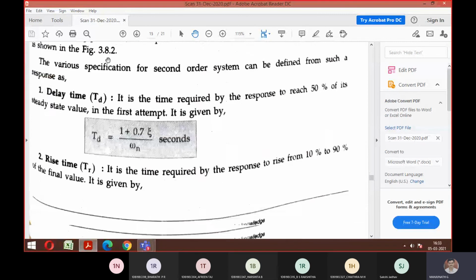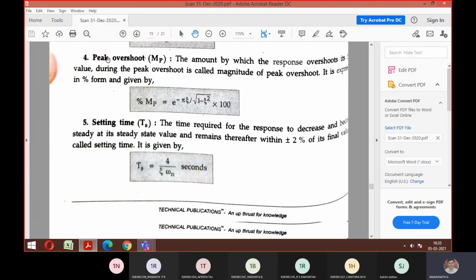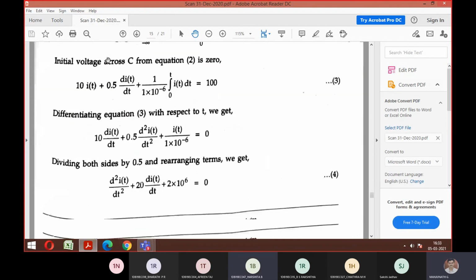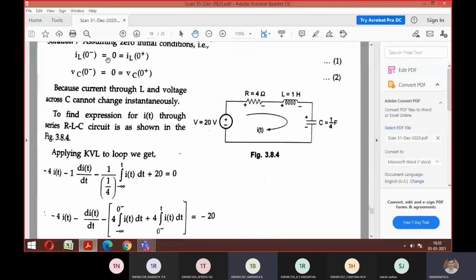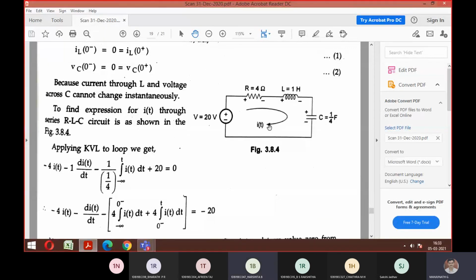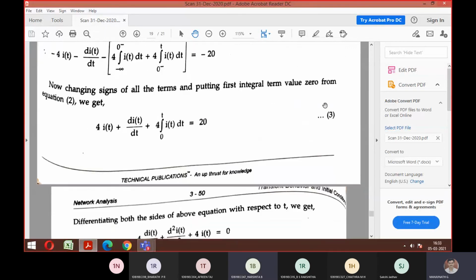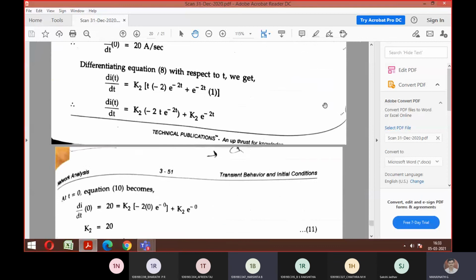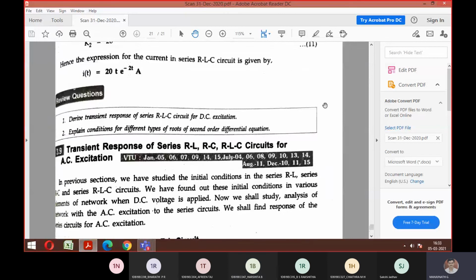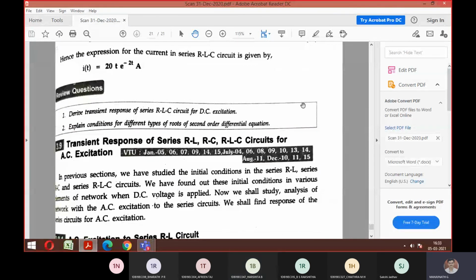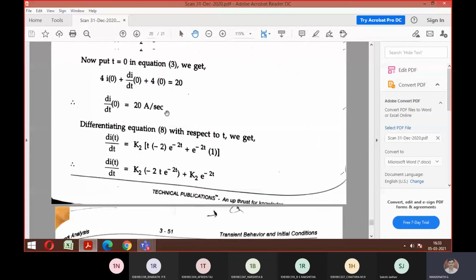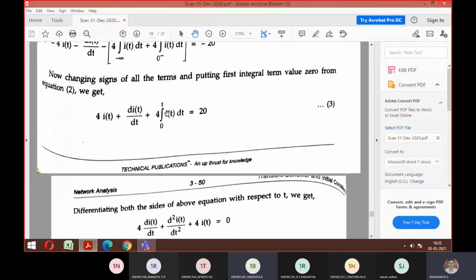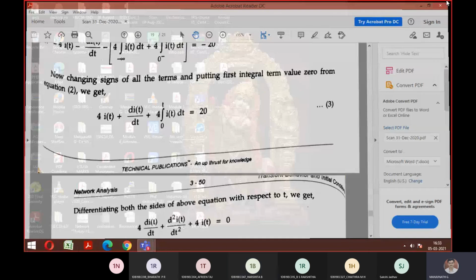I hope everyone got the important things to be learned from this module number 3. Is it fine, everyone? Yes, sir. You can look at the circuit problem here, right? So how the derivation is done, same way you can solve the problem also. Okay, now this part I will save for you. This is not required, so don't read this AC excitation. Till DC excitation is enough for you to score 20 marks in the exam. Is it fine here? Yes, sir. Okay, this I will share with you after the class.